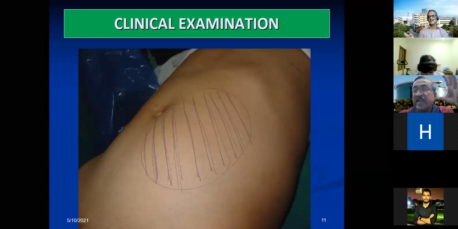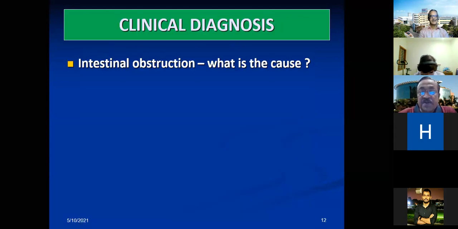When you feel a large distended loop in the abdomen, what things come into your mind? Yes, with the history, Hirschsprung disease. Okay, I appreciate your diagnosis, because it could be an adult Hirschsprung with some obstruction. All right, we'll take it like that. Anything else? Okay, I will move on.